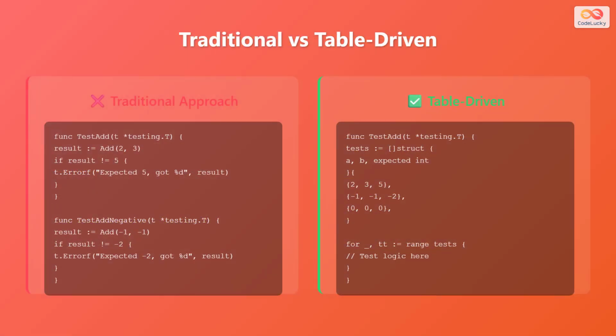Here's a comparison between the traditional approach and table-driven tests. The traditional approach often involves writing separate test functions for each scenario, leading to repetitive code. On the other hand, table-driven tests utilize a data structure, like a slice of structs, to define multiple test cases. These cases are then iterated over within a single test function, leading to more concise and organized tests.